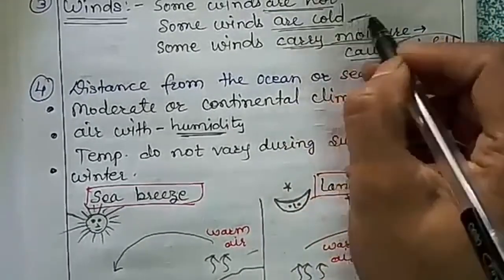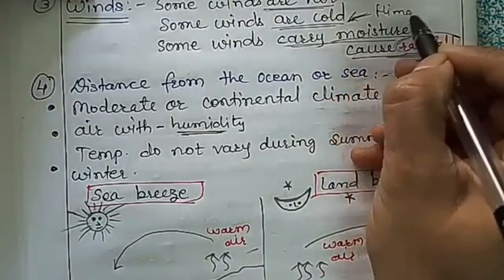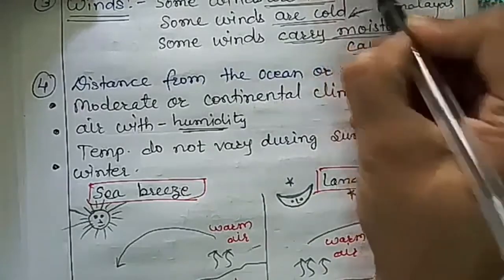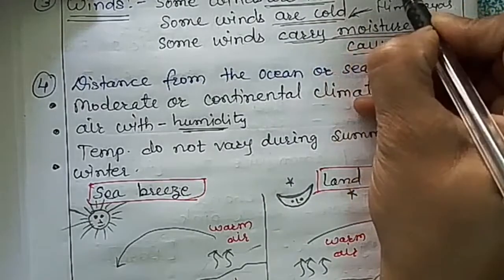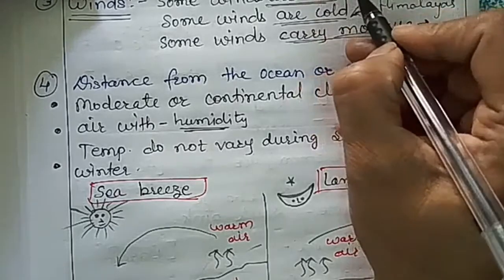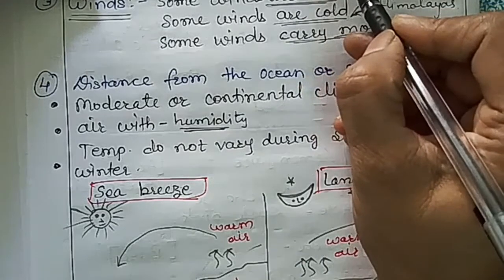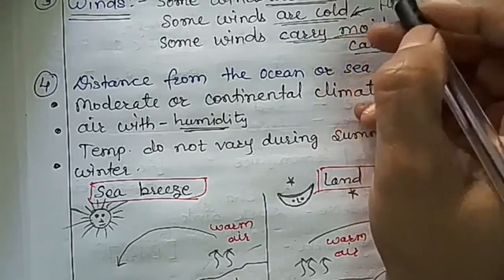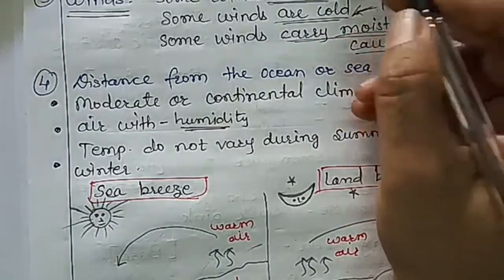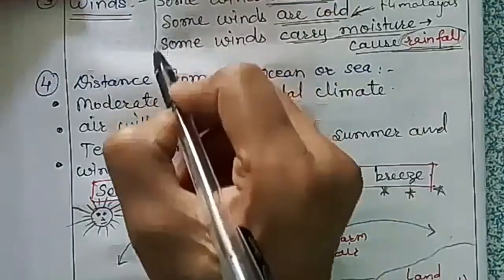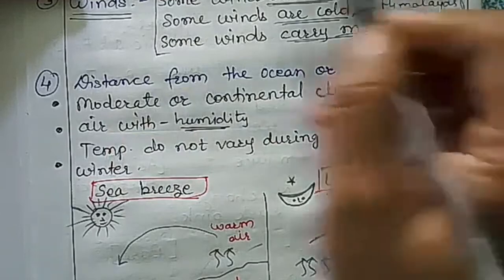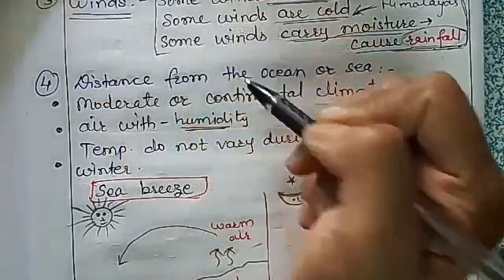And hot winds blow from Rajasthan, making some parts of northern India, including Delhi, very hot and dry in summer. So winds are one of the factors that affect the climate of a place.